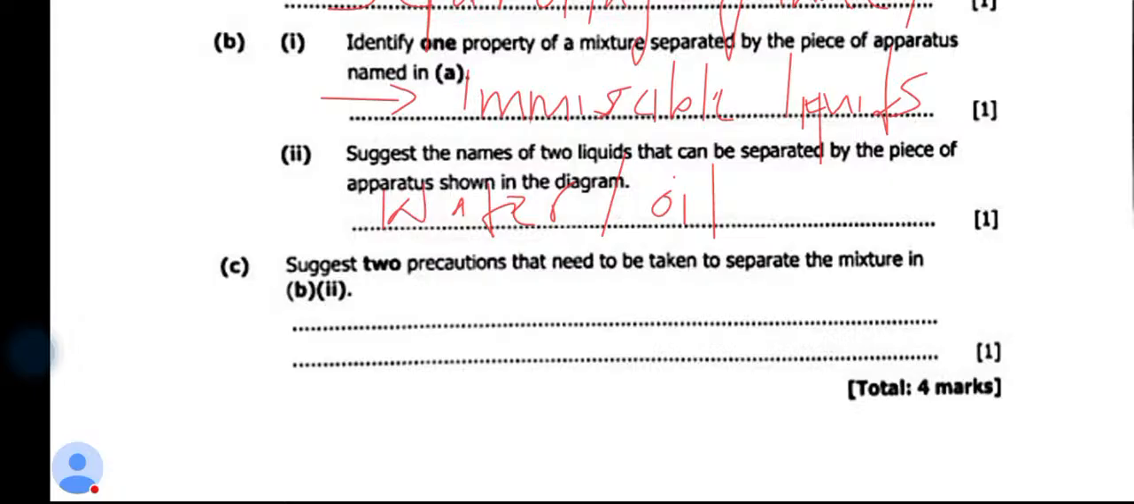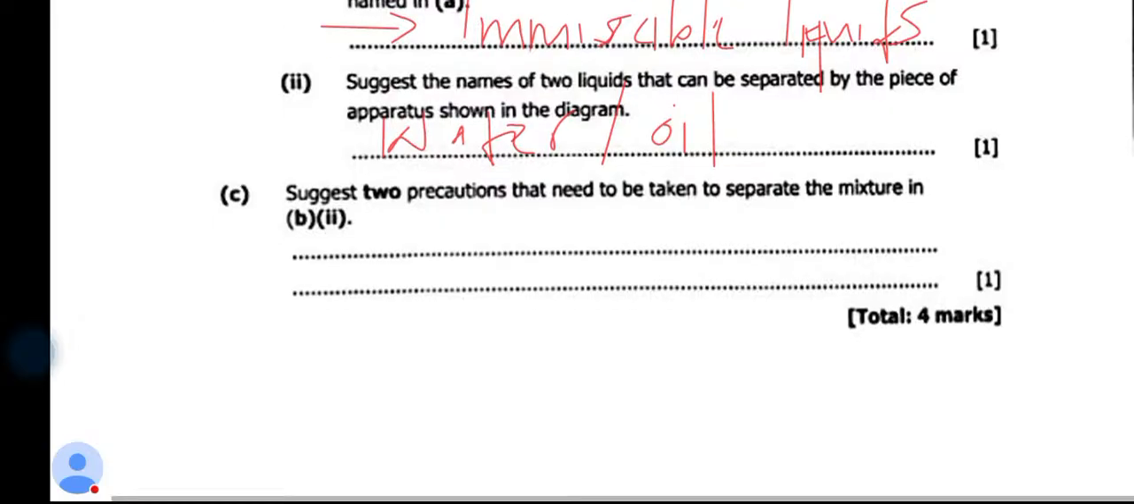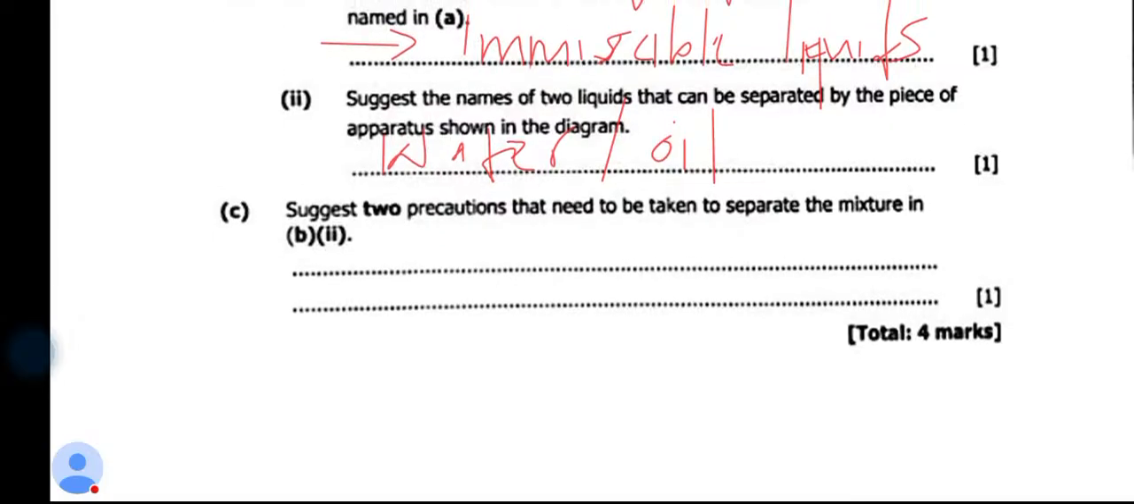So water and oil, these are the liquids that we call immiscible liquids. Okay. Number two, suggest two precautions that need to be taken to separate the mixture in B. What are two precautions that are supposed to be taken when separating the mixture?